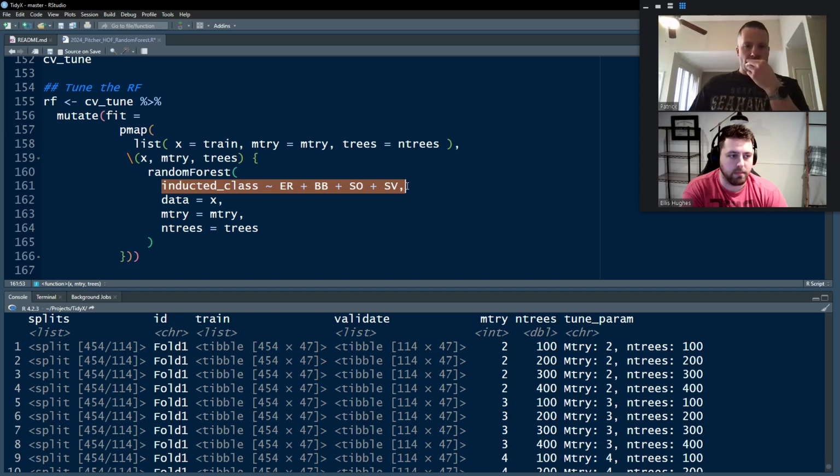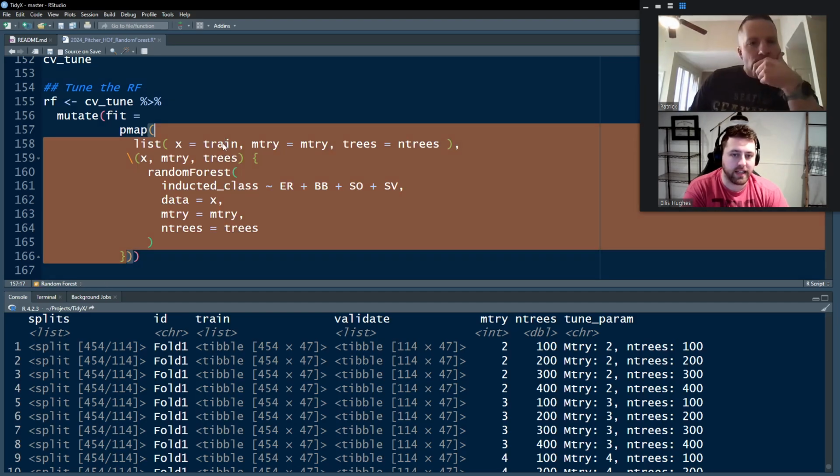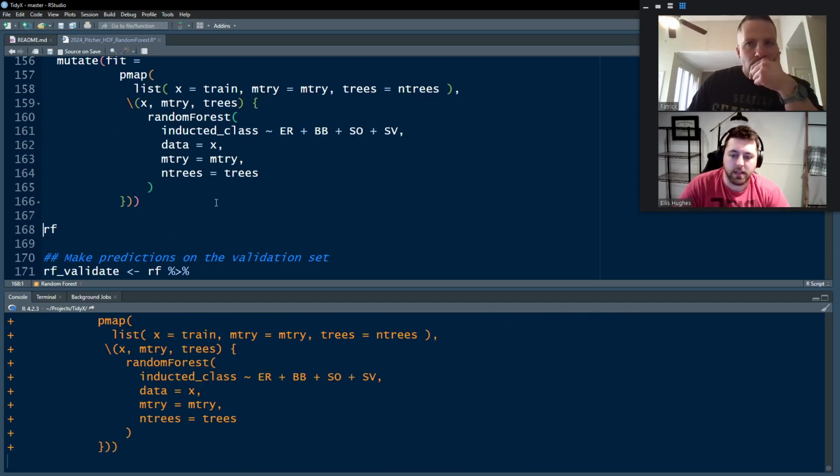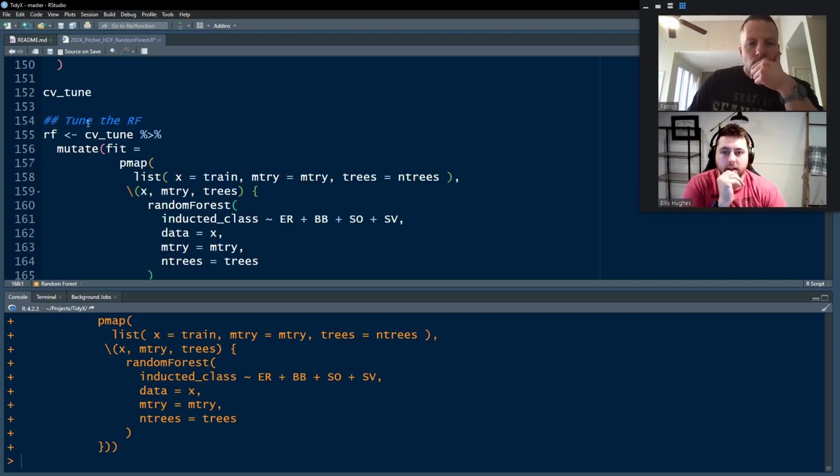So we have our model here. For inducted class, we're saying this is probably predicted by ER, BB, SO, and SV. The data set we're going to be passing is X. So that's, again, that training data set for that row of the table there. Mtry is the mtry for that row, and n trees is the number of trees for that row. So we pass that in here, and it's going to now, for every single row that was in CVTune, train the model and go from there.